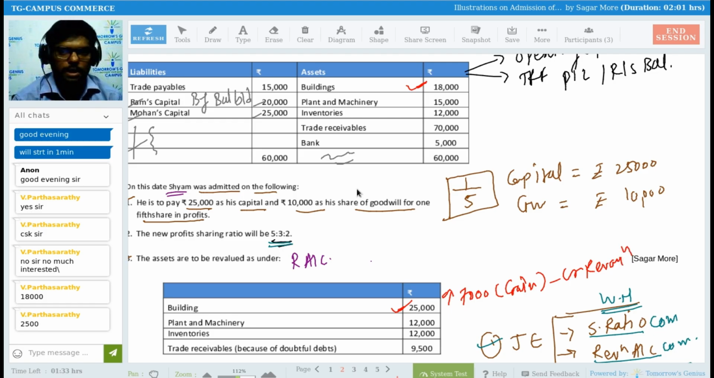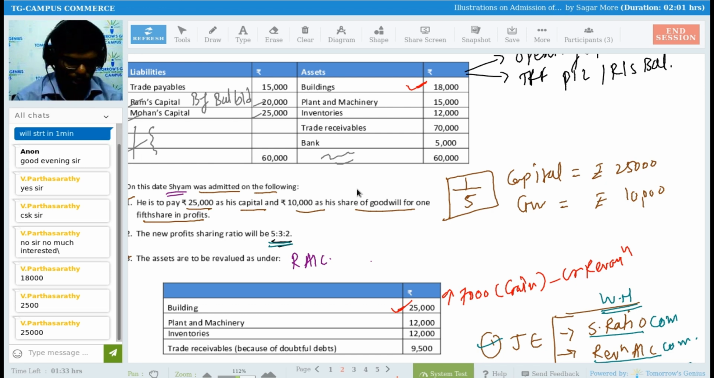Okay, sir. But when I'm preparing the balance sheet after admission of a partner, at what value do I need to record the building? At 18,000, at 25,000, or at 7,000? In the balance sheet, after admission of a partner, I need to prepare the balance sheet as well, right? So I'm asking you, at what price I need to write down the building value in the balance sheet? 18,000, 25,000, or 7,000?